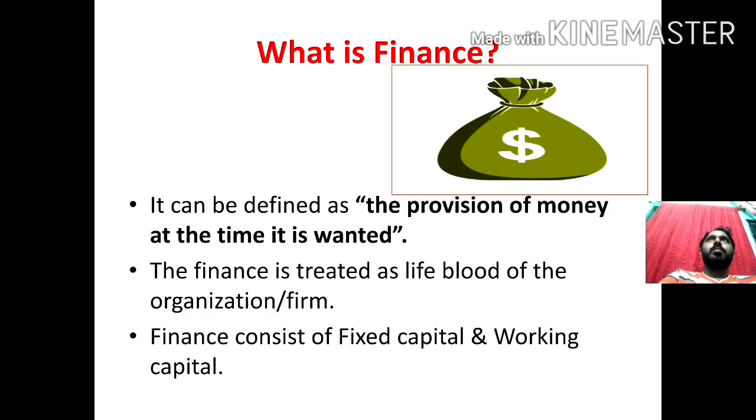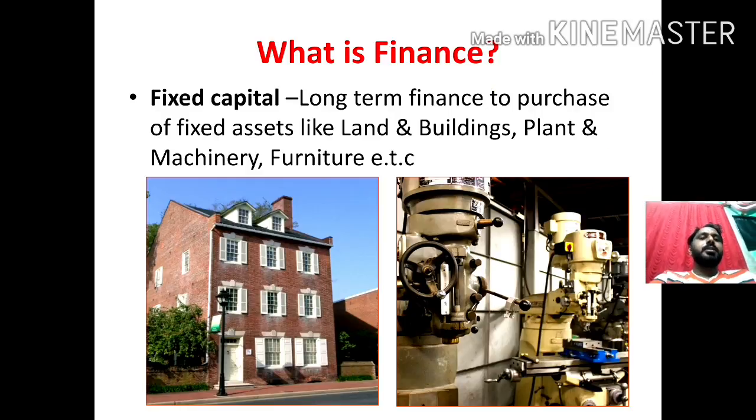Children, we know how important blood is for a human body. Without blood, we can't imagine our human body, isn't it? In the same way, finance is also treated as the lifeblood of the organization. Fine. Finance consists of fixed capital and working capital. Children, look at here. What is fixed capital? Long-term finance to purchase fixed assets like land and buildings, plant and machinery, furniture, etc. These are the examples. Children, look at here in the image.